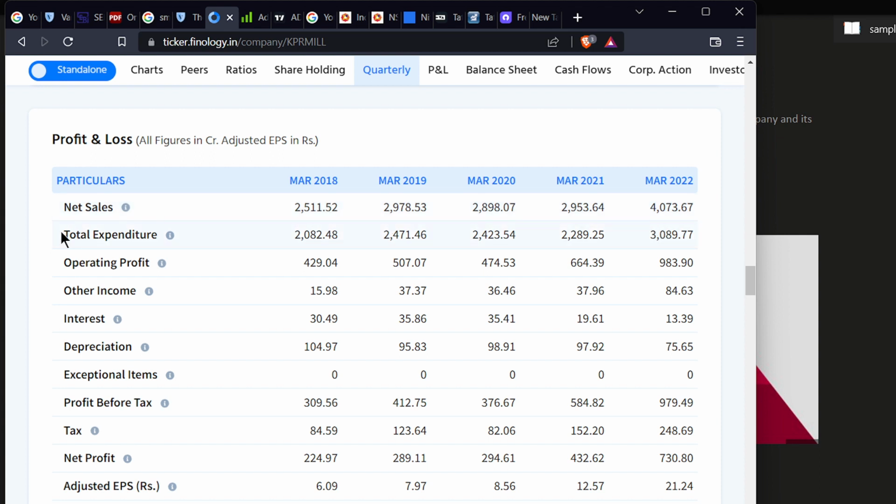Okay. And what is this total expenditure? This expenditure includes the raw material, the cost of import and export, and the employee cost. So we have to subtract this from net sales. If you subtract this total expenditure, then we get the operating profit. So in 2022 it is 983.9 crore. Every year this is also increasing.